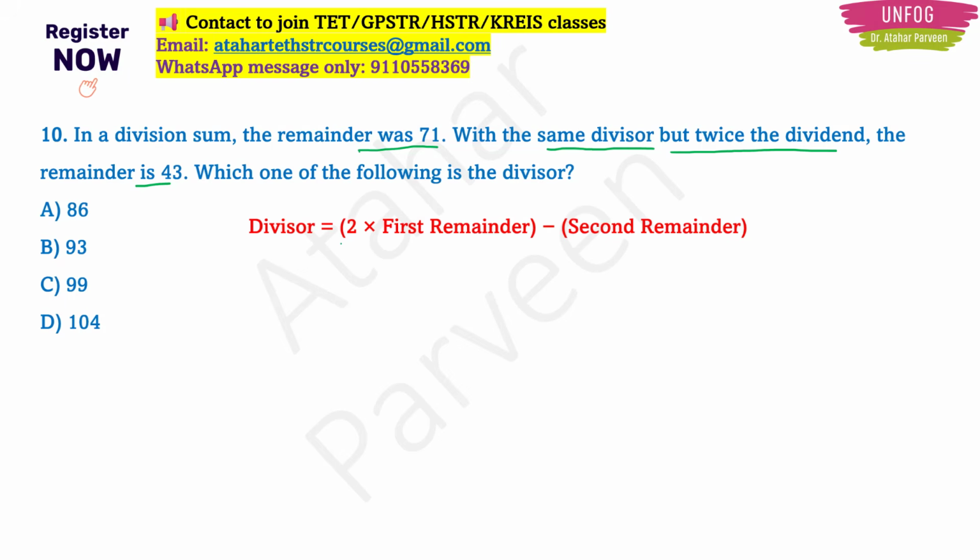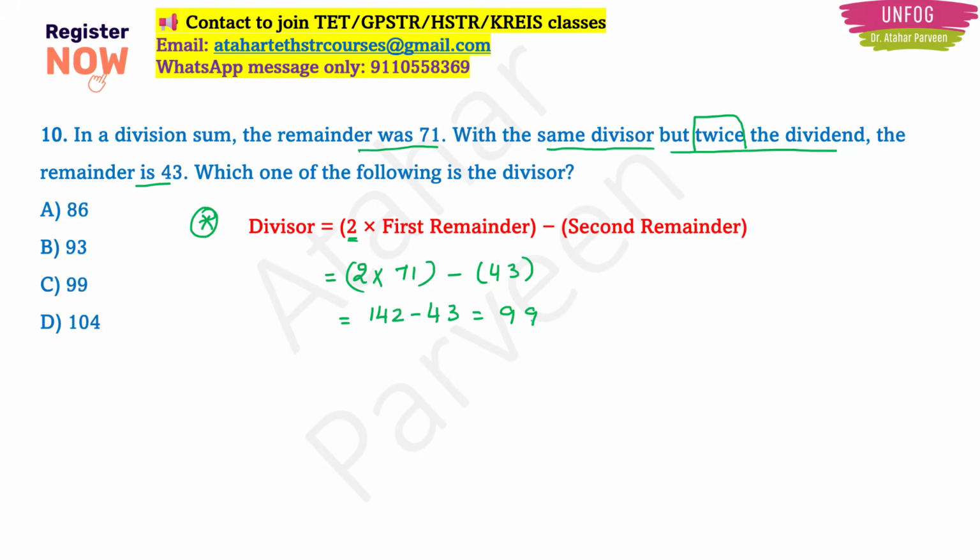Friends, in this type of question, simply you can use this formula. Divisor is equal to 2 into first remainder minus second remainder. Why 2? Because in the question they have given twice the dividend, right? So that's why 2. If thrice, write 3 there. That's all. Okay. So divisor here will be equal to 2 into the first remainder, 71, and the second remainder, 43. That's it. 2 into 71 minus 43. So that is going to be 142 minus 43. So our answer will be 99. Option C will be the correct answer here.